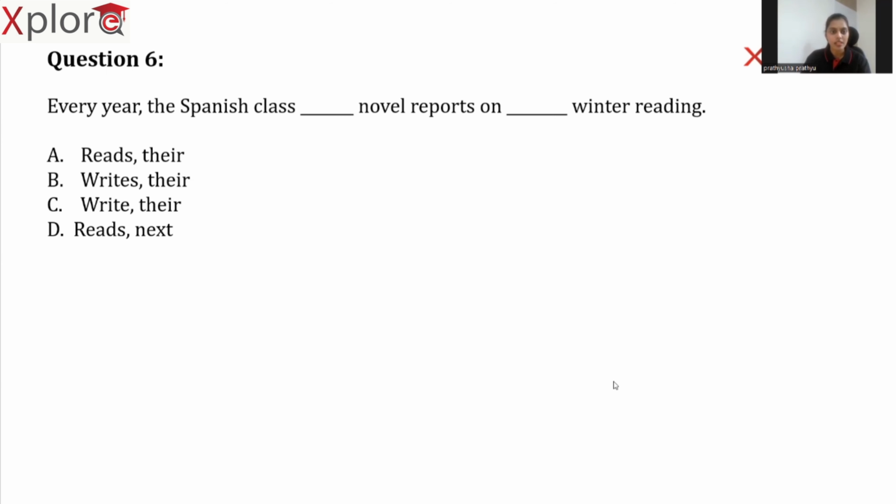According to the context, we can directly eliminate option D. Why? What is the meaning of winter reading? Winter reading means whatever they observe in their winter vacation and they need to write or read some reports on that winter vacation, right? So, according to the context, we cannot use the term next in the second blank. So, we will eliminate option D. Now, we are left with options A, B, C.